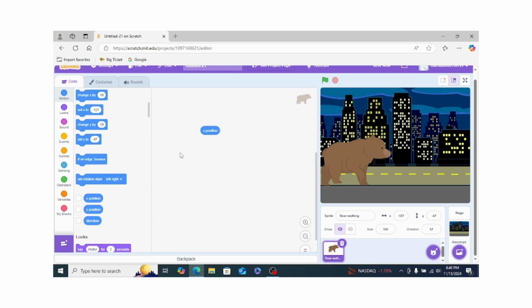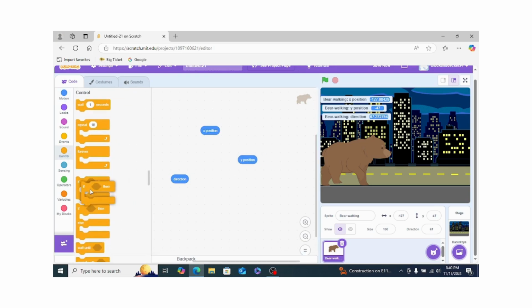So now next is x and y position and direction. If we click here, it is going to show you the x position, and if you click on here, it is going to show you the y position. And if you click this also, it is going to show you the direction. And you can use these small things in an if block. I will explain what an if block is next time.